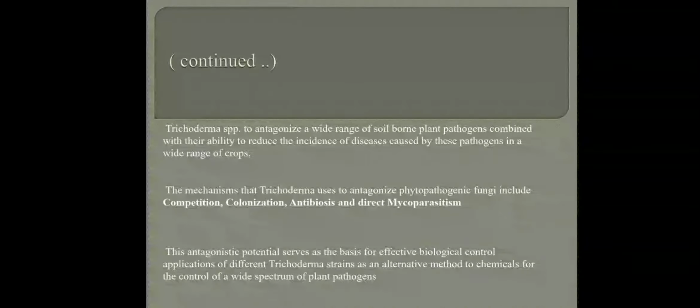If we talk about the mechanisms by which Trichoderma antagonizes the pathogenic fungi, they are competition, colonization, antibiosis, and direct mycoparasitism. So what is competition? Like we all know, weeds grow in a field and they compete with the main plant for natural resources like food, water, and sunlight. In the same way, we use the same property of biocontrol agents to control the diseases.